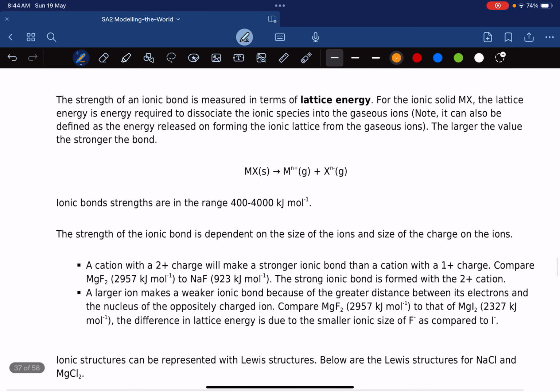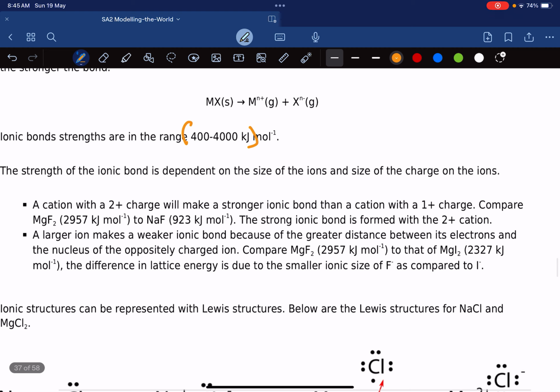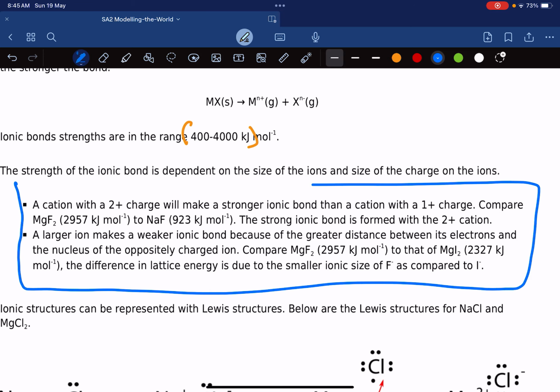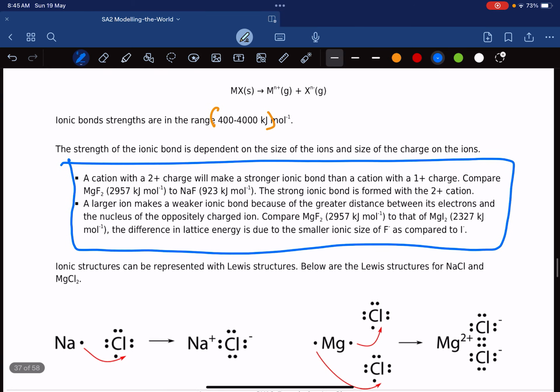So there you see lattice energy here, structure energy. Now, it says ionic bonds have a range of 4 to 4,000. You do not need to know this. But what you do need to know comes here. This is the important part here. So, what is the important part? You see, the important part is this.